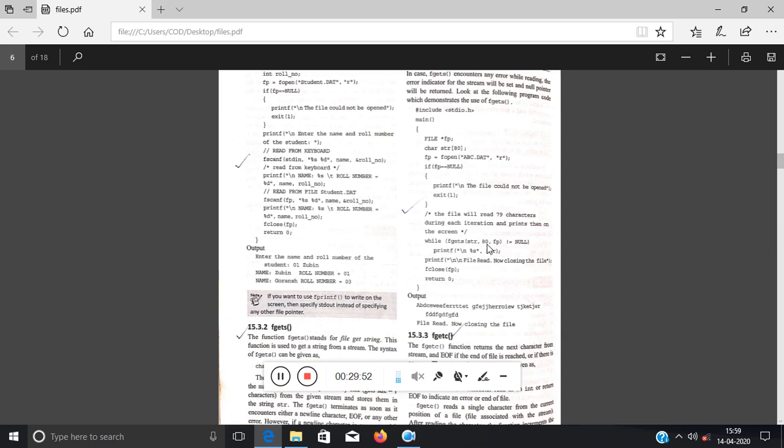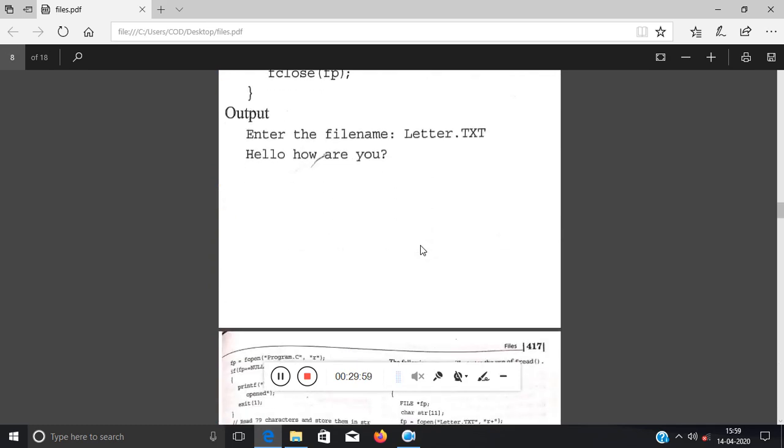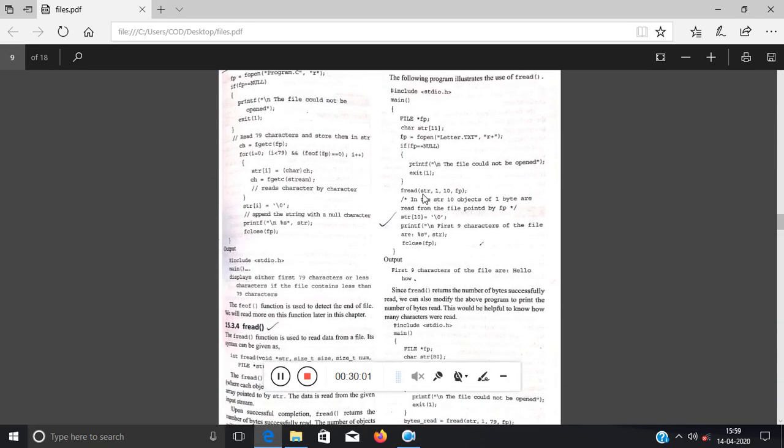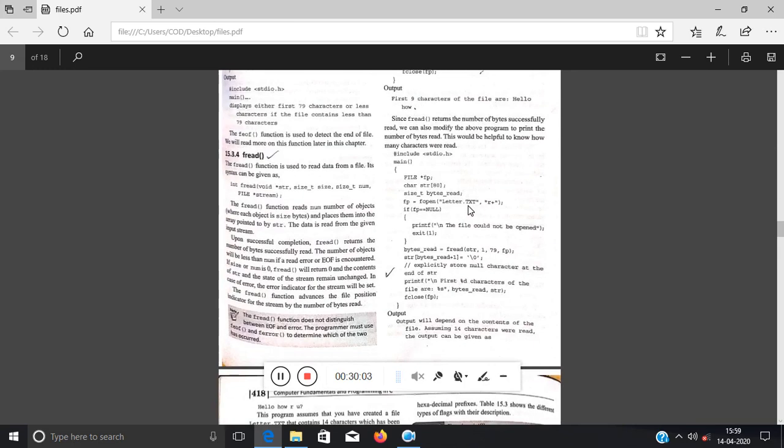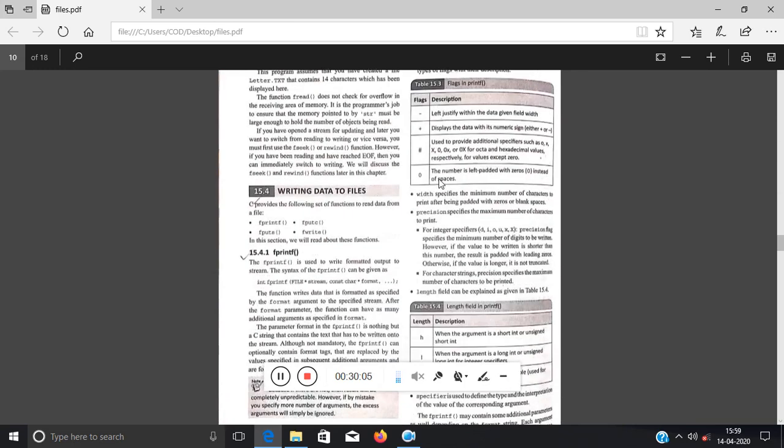And then you have to pass the pointer name. The only difference is, in between this you have to pass two things: first the number of objects and then the size of each object. That is the main difference. Okay. So this part is done.